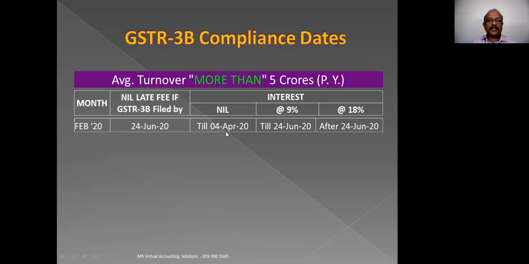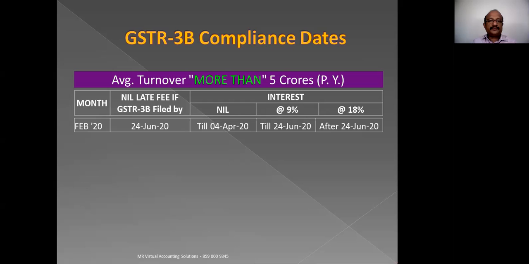So those who are filing the return till 4th of April need not pay any interest. From 5th of April to 24th of June, it will be 9% per annum. After 24th June, it is 18%.